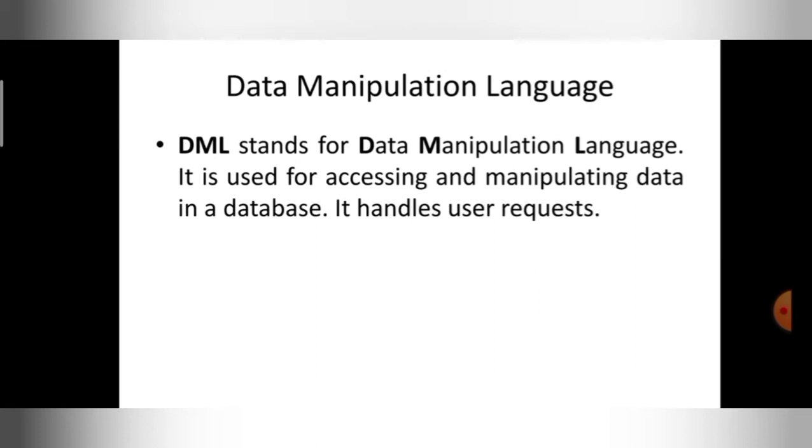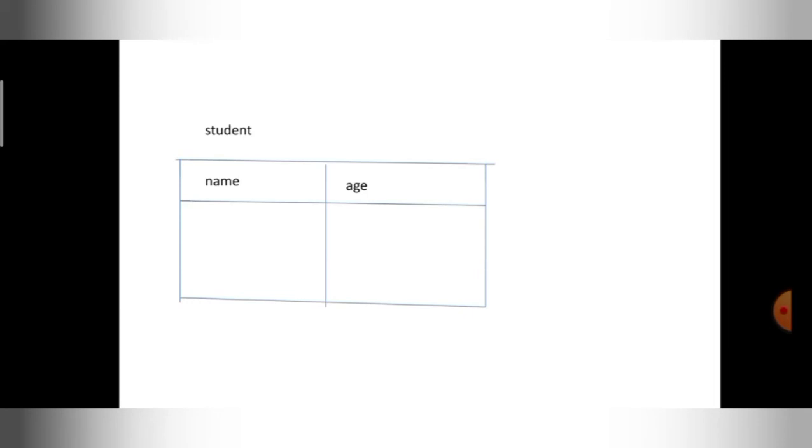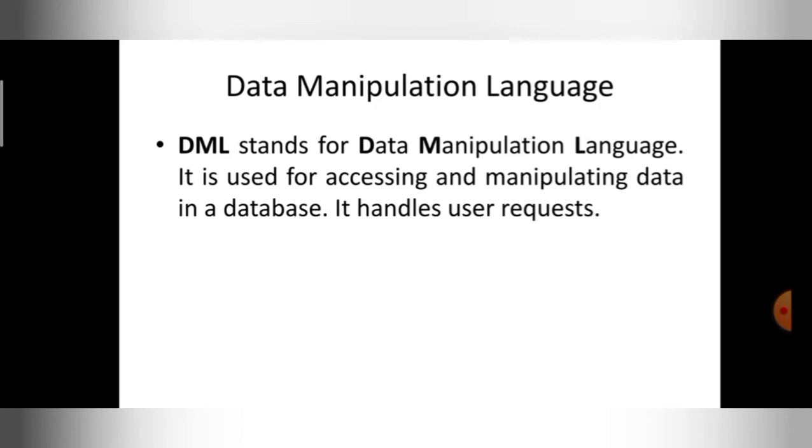And the next one is data manipulation language. In data definition language, you created the contents, but if you want to edit the contents that are present in your database, for example in the student table, you can do that using data manipulation language. So DML stands for data manipulation language. Mainly it is used for accessing and manipulating. That means if you want to do edits, you can use this DML language, right?